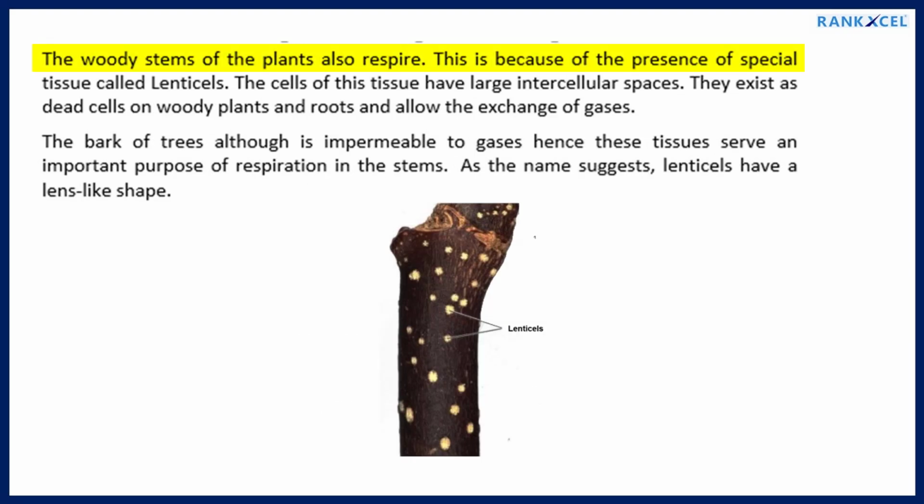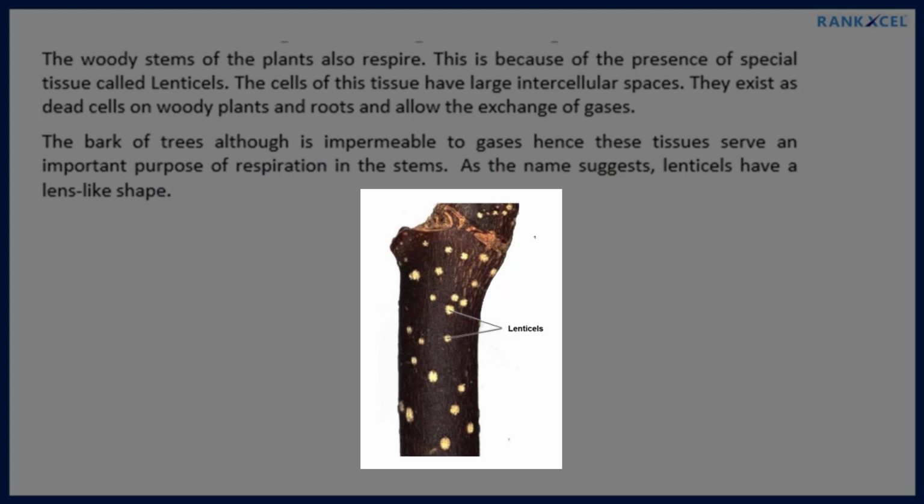The woody stems of the plants also respire. This is because of the presence of special tissue called lenticels. The cells of this tissue have large intercellular spaces. They exist as dead cells on woody plants and roots and allow the exchange of gases. The bark of trees, although, is impermeable to gases, hence these tissues serve an important purpose of respiration in the stems. As the name suggests, lenticels have a lens-like shape. Lenticels in plants.